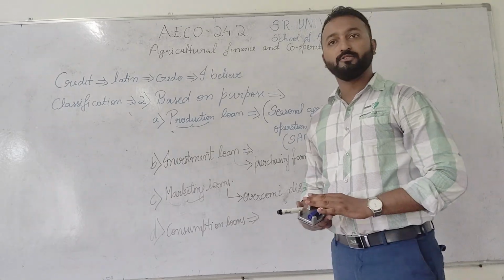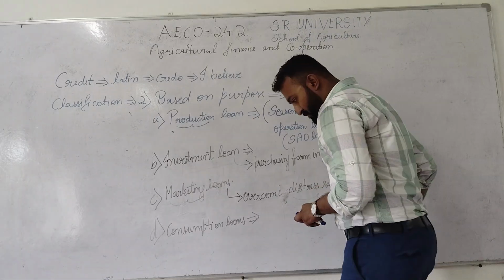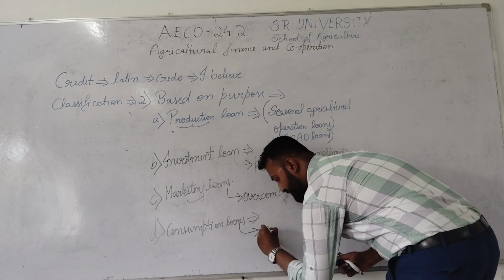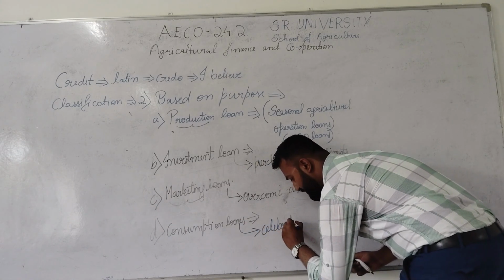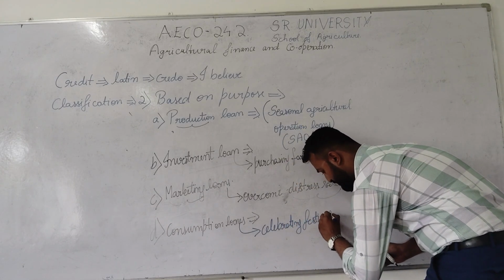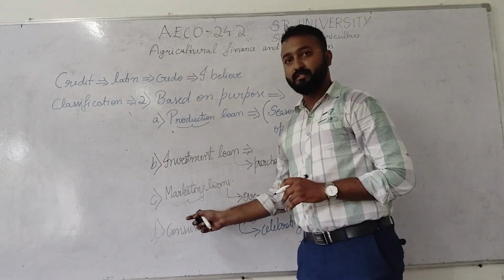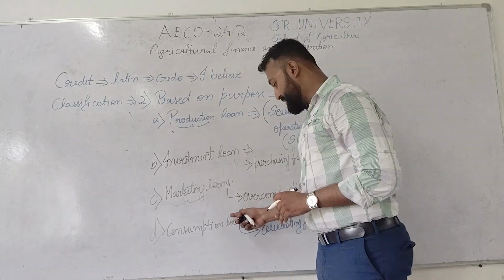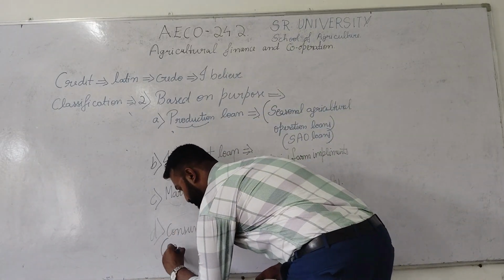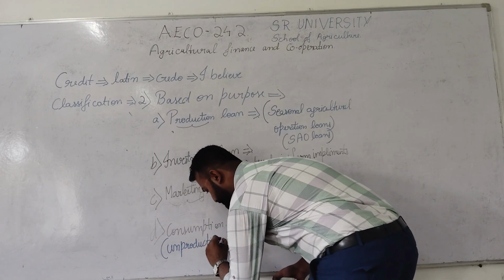Consumption loans are nothing but those loans which are used for unproductive purposes, like celebrating festivals or fairs or marriage celebrations. For that purpose, the consumption loans will be used. Since it is not productive in nature, it is called unproductive loans. Consumption loans are also called unproductive loans.